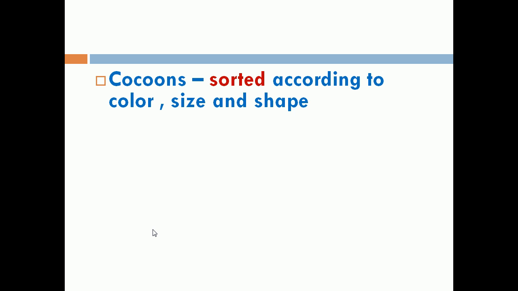After they collect the cocoons, they will sort the cocoons according to the color, size and shape. Sorting means selecting according to the color, size and shape.